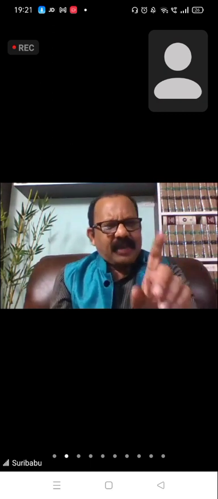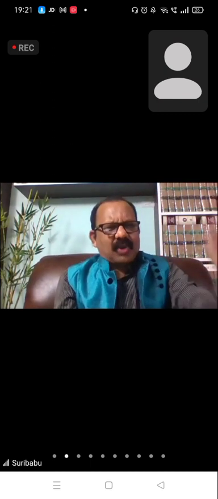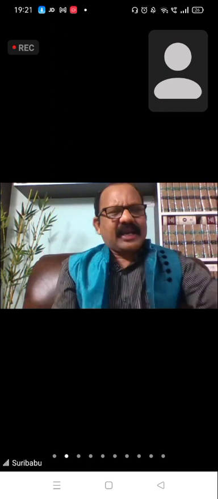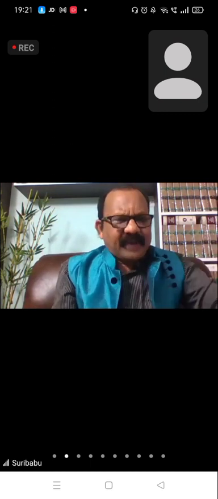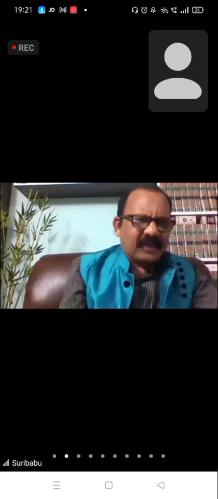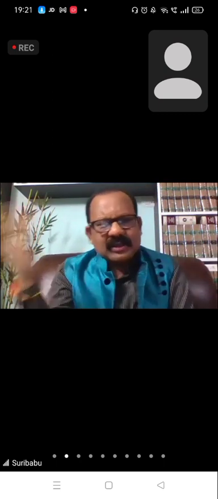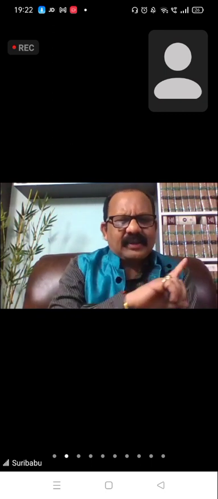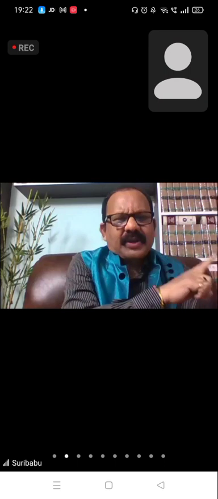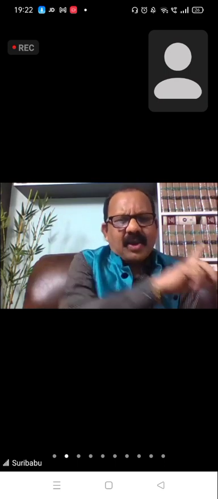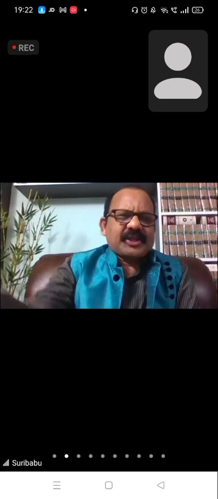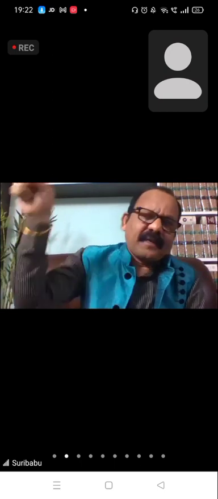Zero FIR means the police officer who has knowledge about the information can register the zero FIR. That zero FIR along with that crime vehicle, he can transfer from his police station to the police station where the offense was originally committed, and that is called the transferor police station. The transferor FIR goes to the transferee police station, where the real offense was committed.